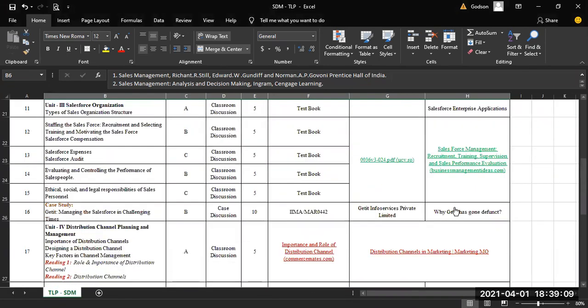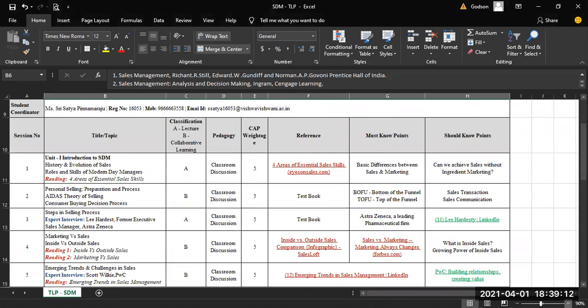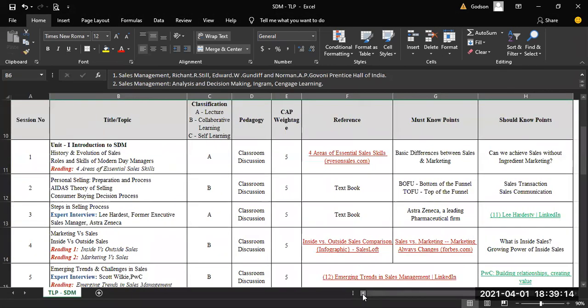In the TLP, I have just segmented all the sessions. Session number 1 will be talking about these two topics, and there is one prerequisite reading. The students have to read this particular article and then come to the class. And these are the few must-know points and should-know points. If they come prepared for the class, they'll be able to understand it.